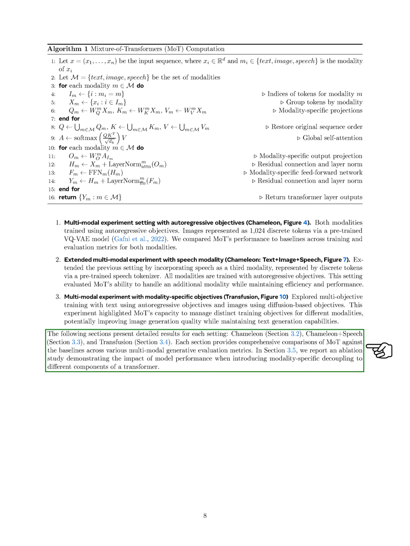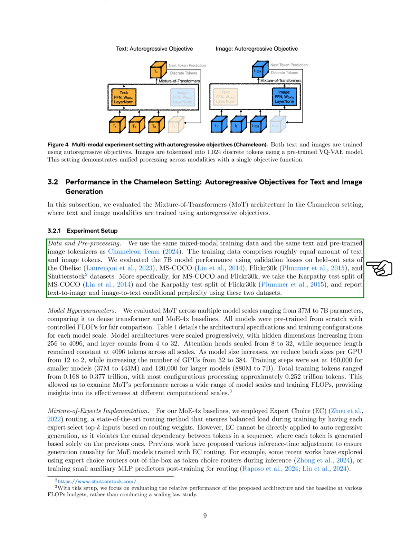Section: Data and Pre-Processing. In this section, we describe our data and pre-processing methods. We utilized the same mixed modal training data and text and image tokenizers as previous work. Our training data consisted of roughly equal amounts of text and image tokens. We assessed the performance of our 7B model by looking at validation losses on separate sets from the MS COCO, Flickr 30K, and Shutterstock datasets. Specifically, for MS COCO and Flickr 30K, we used the Karpathy test splits and reported the conditional perplexity for both text-to-image and image-to-text tasks.